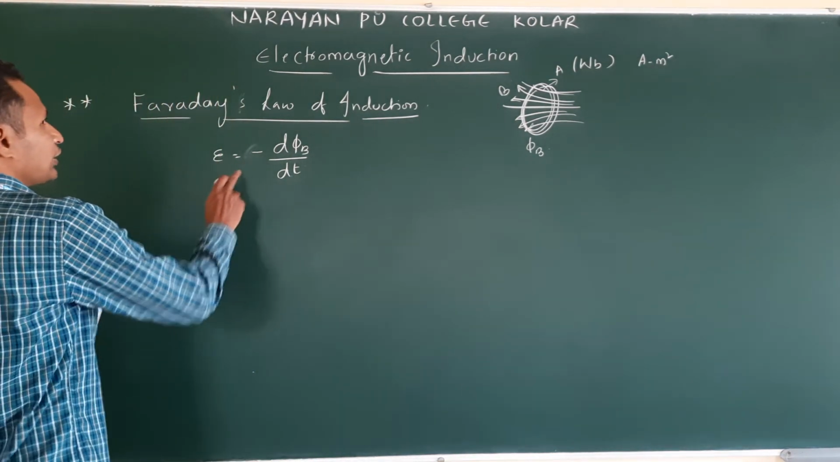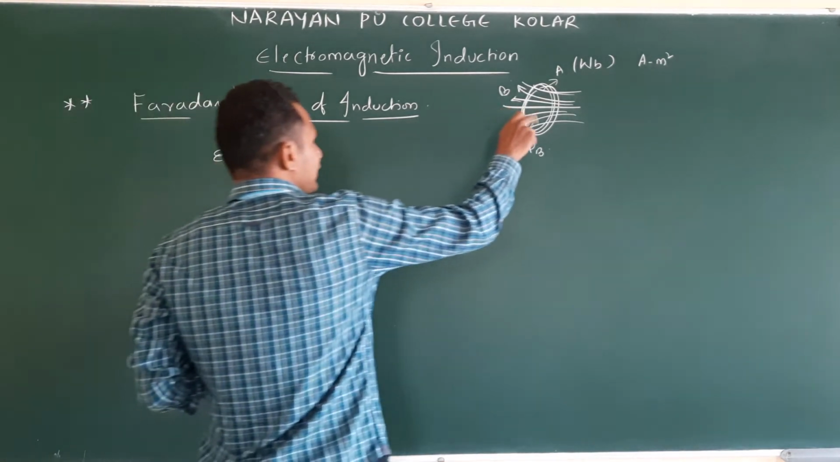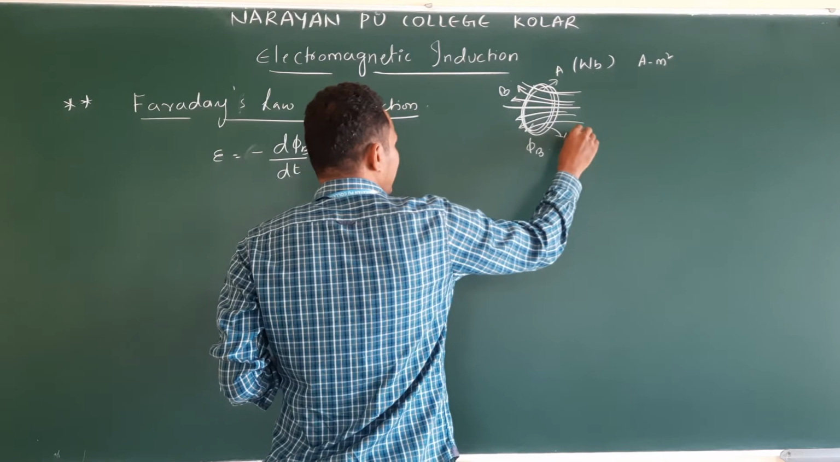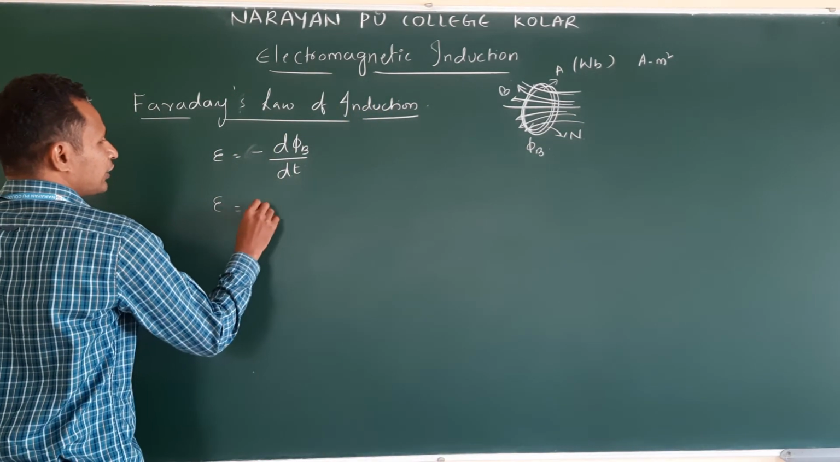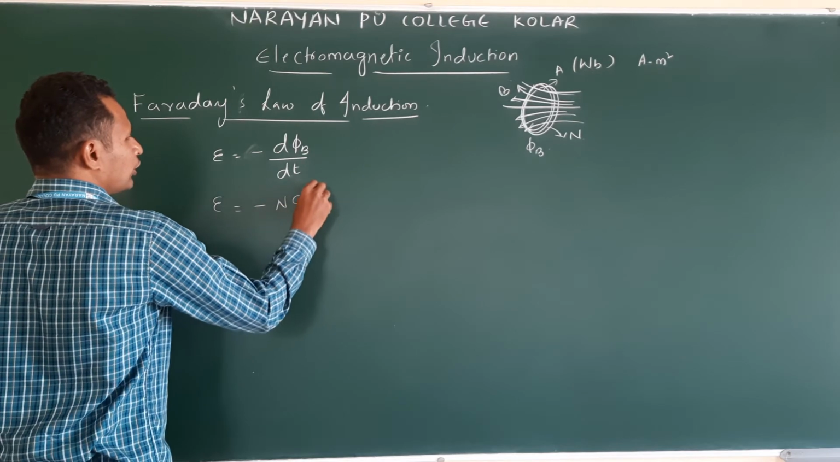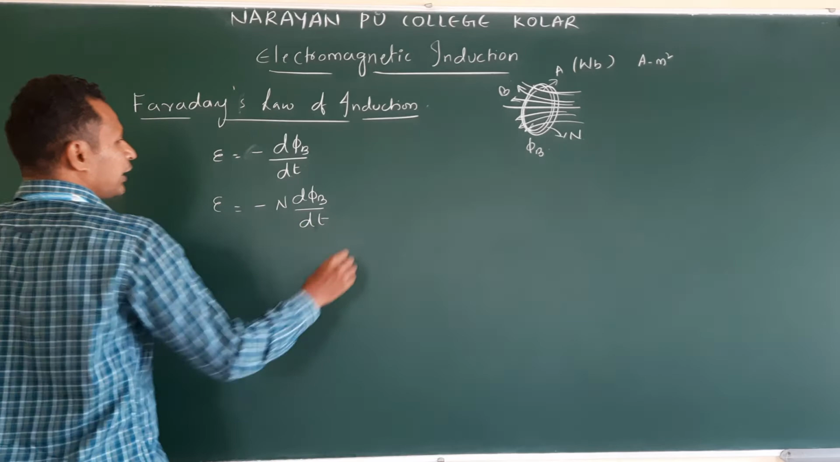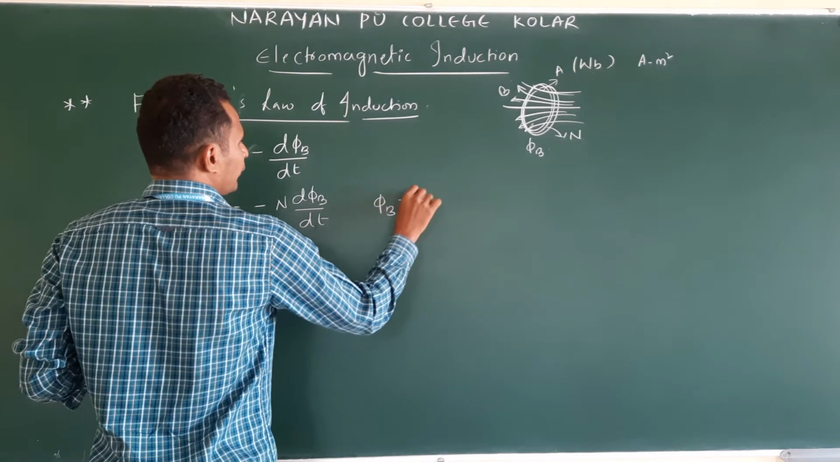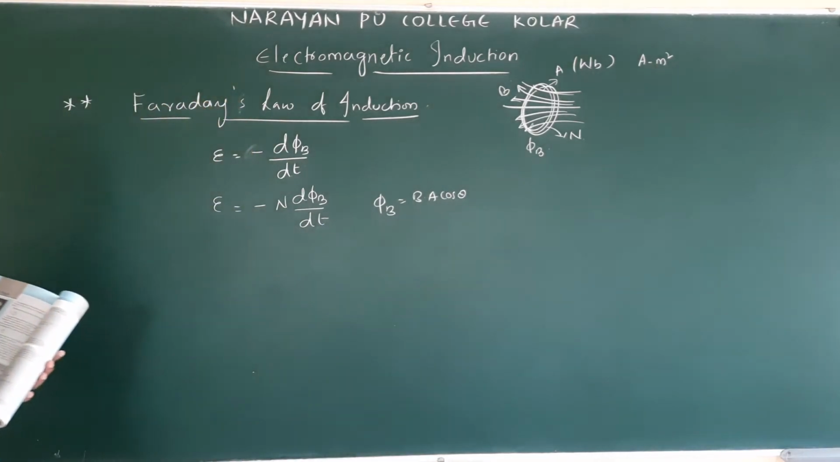This is a mathematical equation. For a single coil, this equation is correct. If it has a number of coils, capital N, then what would be the equation? This will be E is equal to minus N into d phi B by dt. Phi B is BA cos theta.